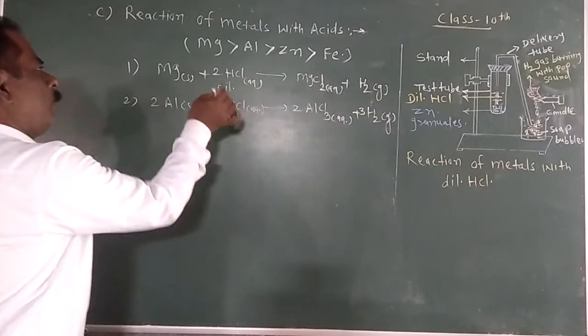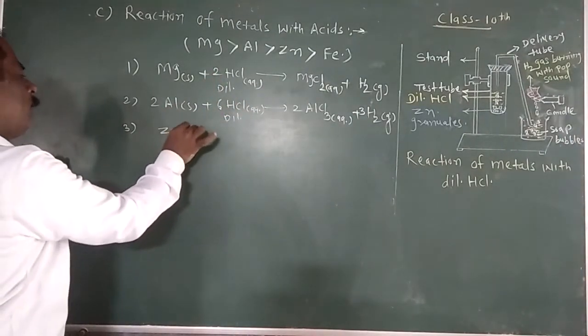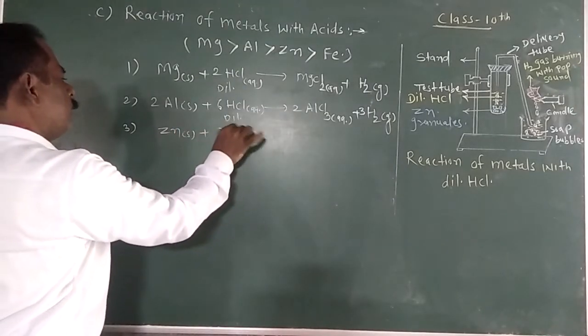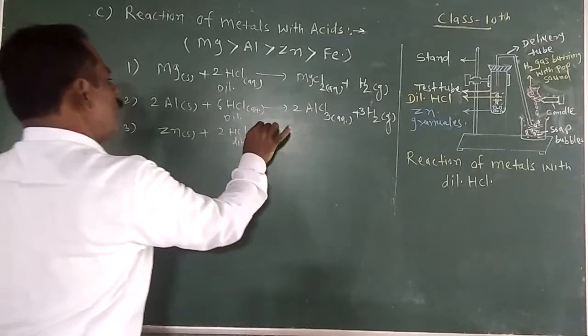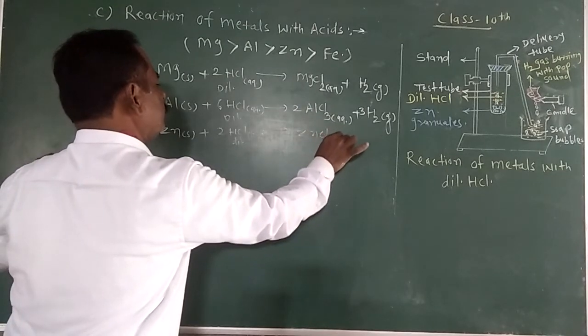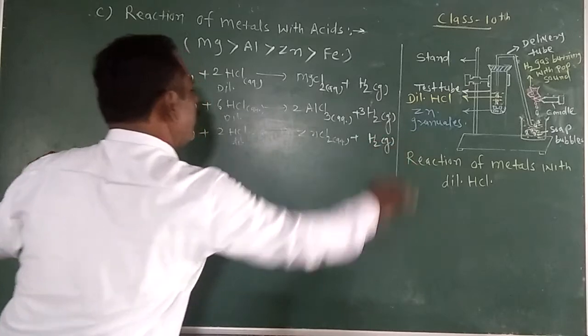Next, third example, when zinc also reacts with dilute hydrochloric acid to form zinc chloride salt and again liberates hydrogen gas.